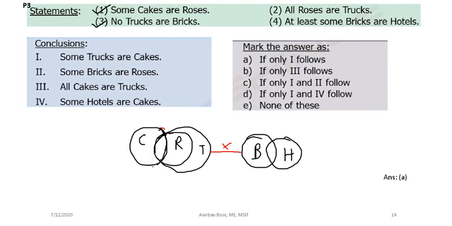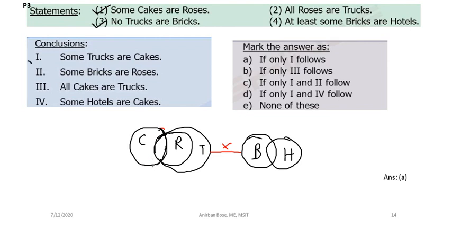Now from this diagram let us try to conclude. The first conclusion is some trucks are cakes. Oh sorry, this one was cake, not car. Some trucks are cakes. From this diagram it is clear that some trucks are cakes. That is true.